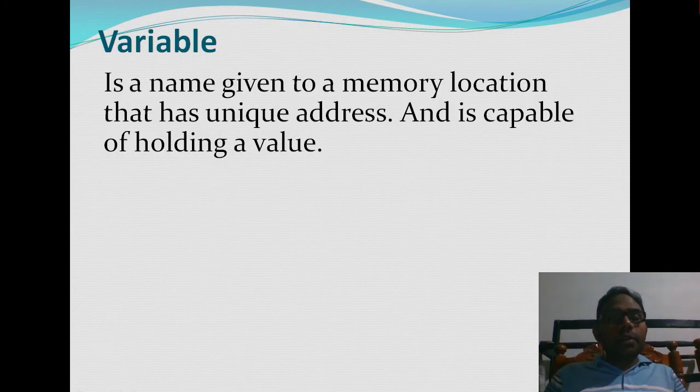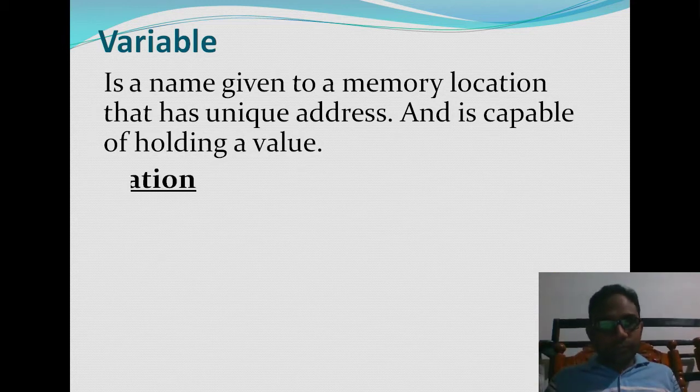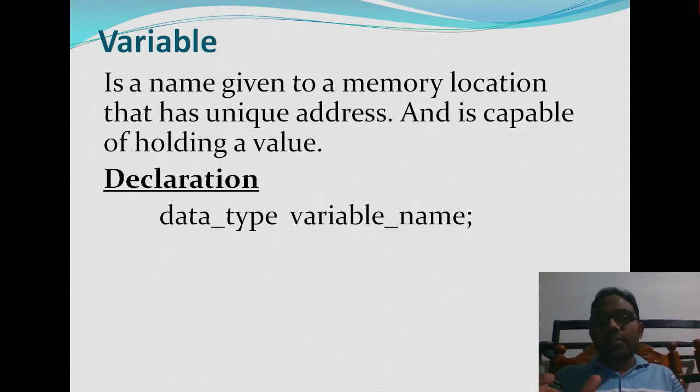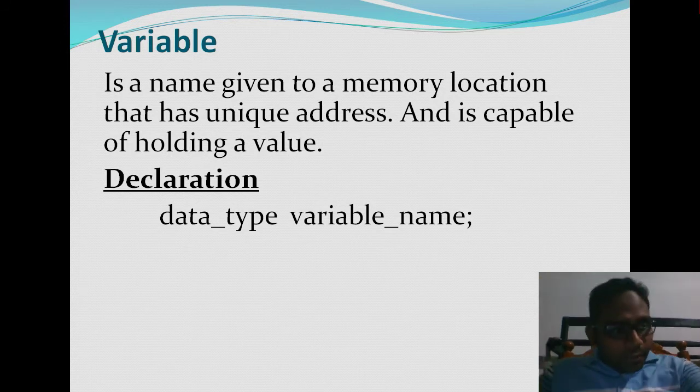So what is a variable? A variable is a name given to a memory location that has a unique address and is capable of holding a value. Means at that address you are going to store a value. Now let us declare a variable. The syntax of declaration is, first the data type followed by a space, then followed by a variable name. In some books you may even find identifier here, a variable name or identifier.